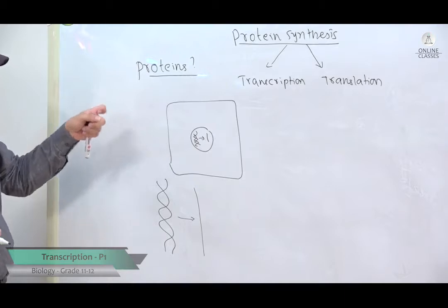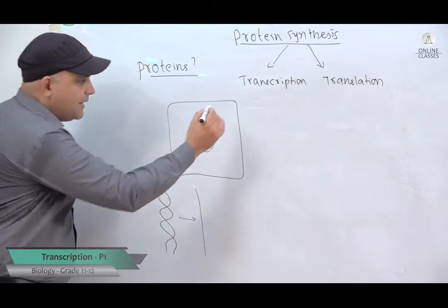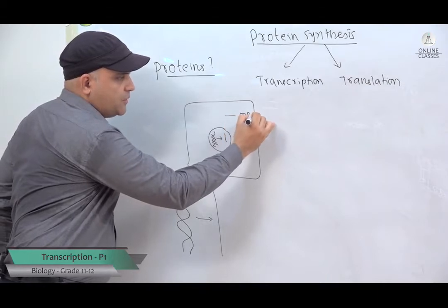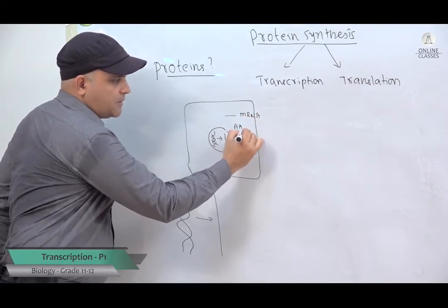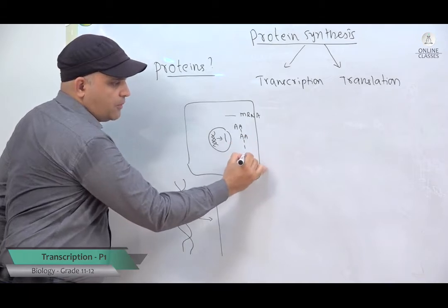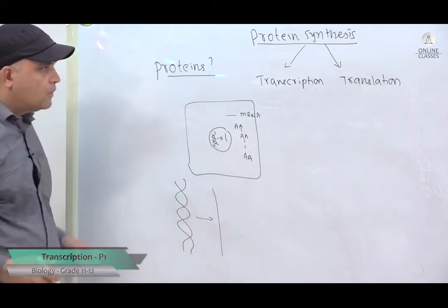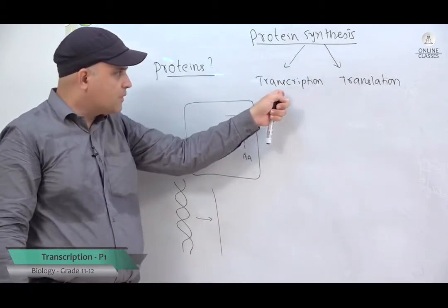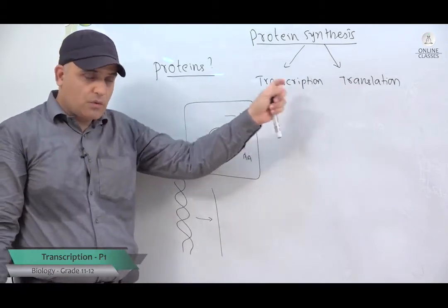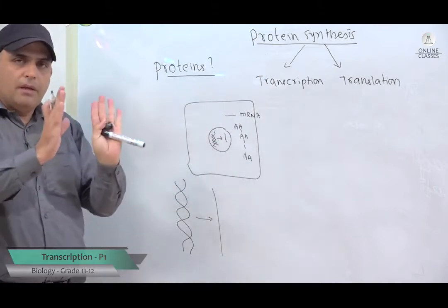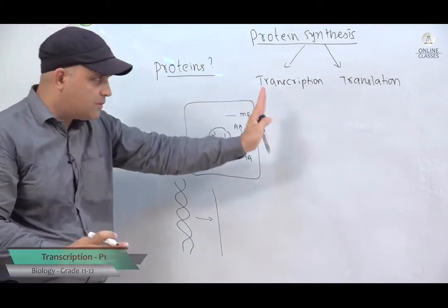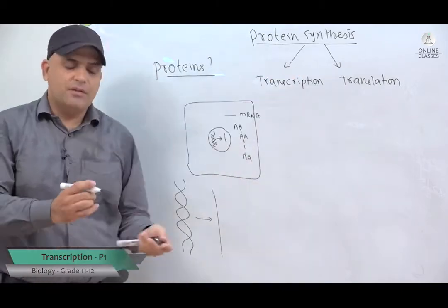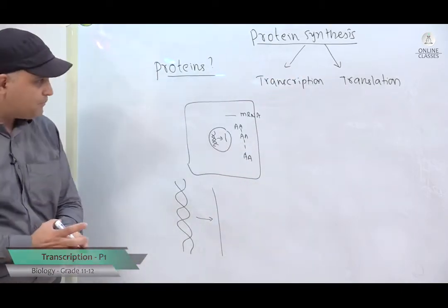The next stage is called translation. Translation takes place in the cytoplasm, where mRNA information is used to attach the amino acids to form a protein. So, this is the process where the proteins are made, and this is the process where mRNA is made. Be very clear with this, what is transcription and what is translation. Transcription happens in the nucleus and translation takes place in the cytoplasm.